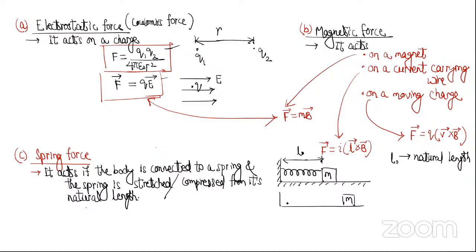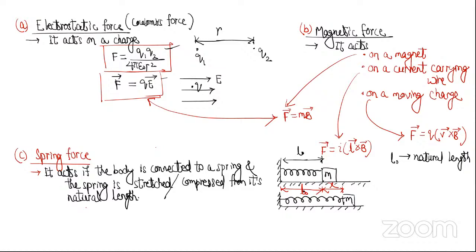Now let's take this case. Let's say the spring is like this. Now see how much the spring is stretched. This much. This much is natural length L0, and now it is stretched by x. So what is the final length? Final length is L0 plus x.